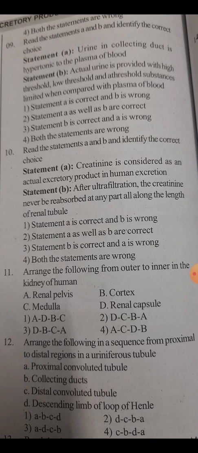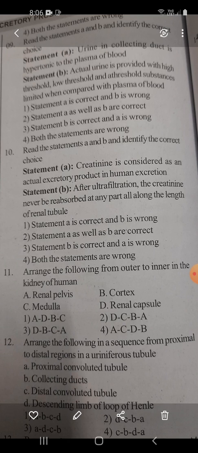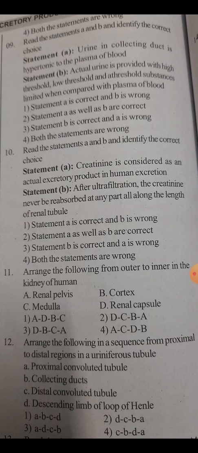Next, 9th question. Read the statements A and B and identify the correct choice. Statement A: Urine in collecting duct is hypertonic to the plasma of blood. Statement B: Actual urine is provided with high threshold, low threshold and no threshold substances limited when compared with plasma of blood. 1. Statement A is correct and B is wrong.